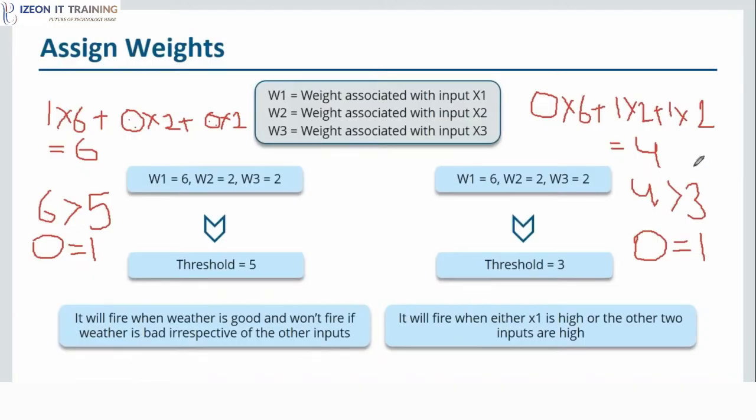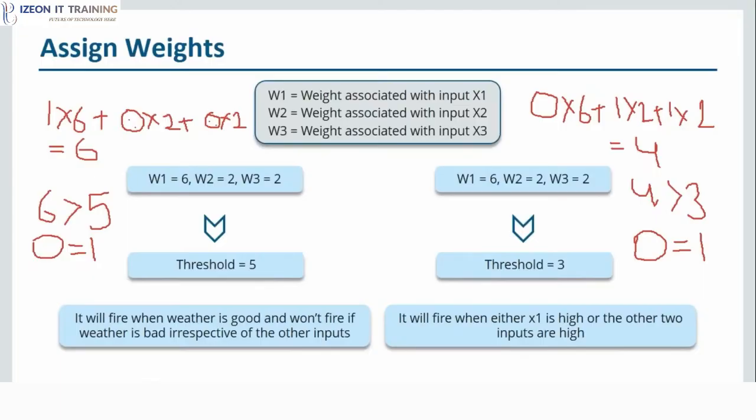All right. So there can be many other ways in which you can assign weight to your problem or to your learning algorithm. So these are the two ways in which you can assign weights and prioritize your inputs or factors on which your output will depend. So obviously in real life, all the inputs or all the factors are not as important for you. So you actually prioritize them. And how you do that in perceptron, you provide high weight to it. This is just an analogy so that you can relate a perceptron to real life. We'll actually discuss the math behind it later in the session as to how a network or a neuron learns. All right. So how the weights are actually updated and how the output is changing, all those things we'll be discussing later in the session.